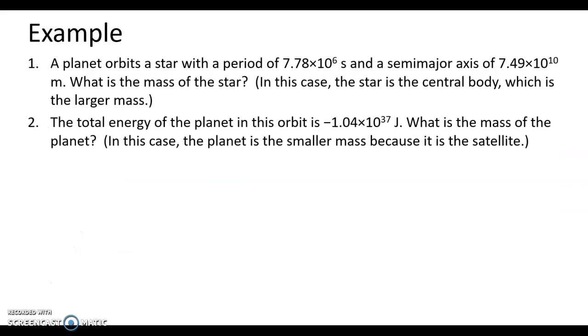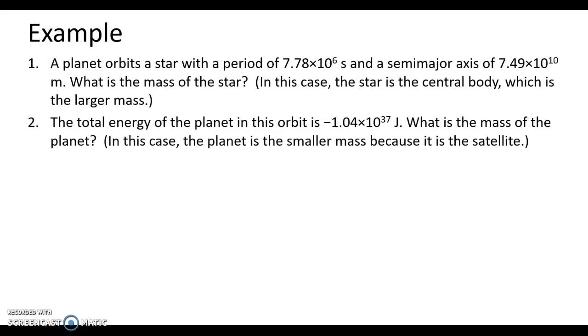And just one final example, using the energy of a satellite in an elliptical orbit. So we've got a situation of a planet orbiting a star. We're given the period as 7.78 million seconds, and they're giving us a semi-major axis. The semi-major axis is the clue that tells us this is an elliptical orbit. They're asking the mass of the star. So in this case, the star is the central body. That means it's the big mass, the uppercase M.